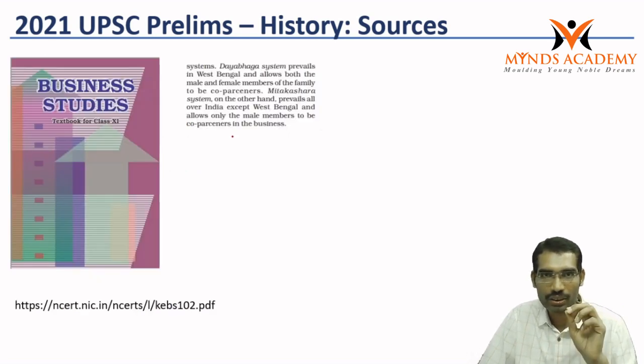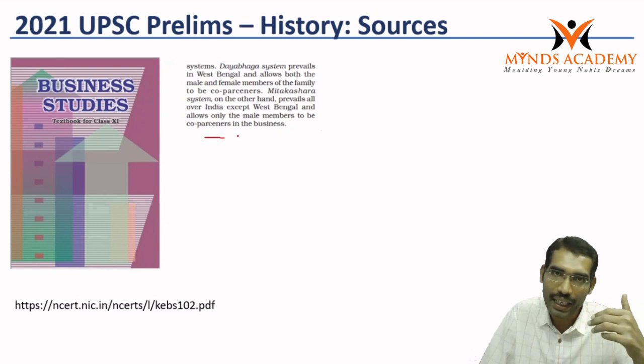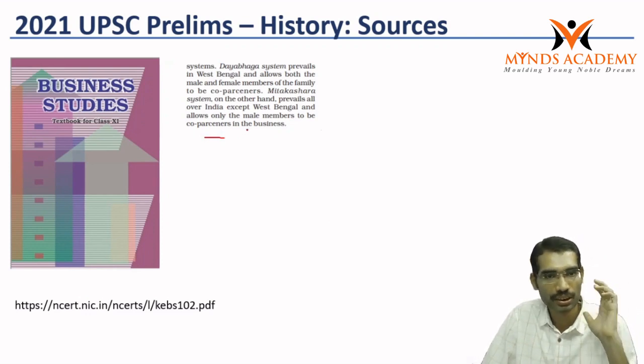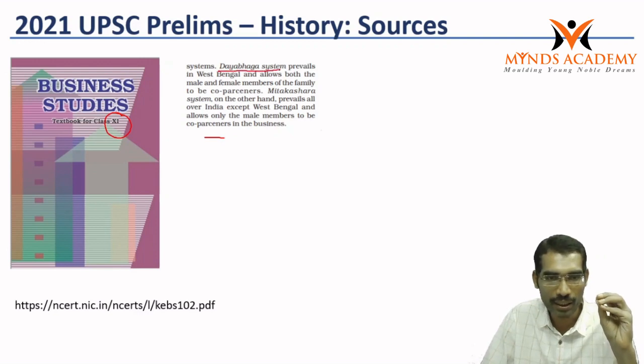Out of curiosity, I researched whether it is there in any other NCERT books. It is mentioned in one of the NCERT books related to business studies, an 11th standard book. There it is mentioned that the Dayabhaga system prevails in West Bengal and allows both the male and female members of the family to be co-parceners.